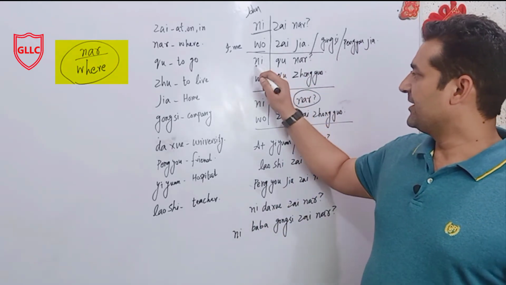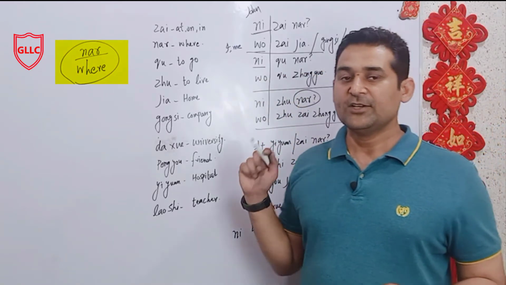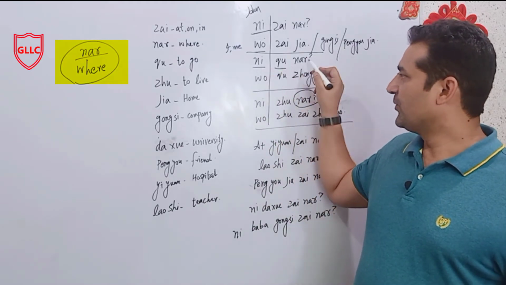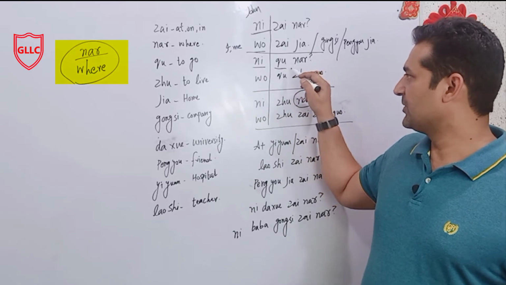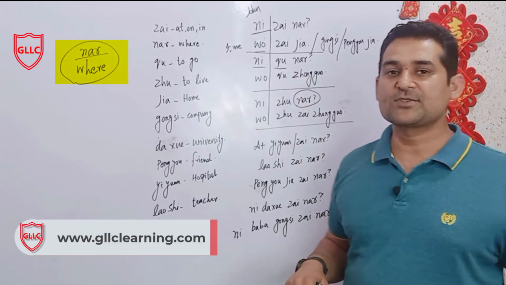The next one is 你去哪儿? Where are you going? We add the word 去 here. You go where? 你 is you, 去 means to go, 哪儿 means where. You go where? 我去中国, I'm going to China.